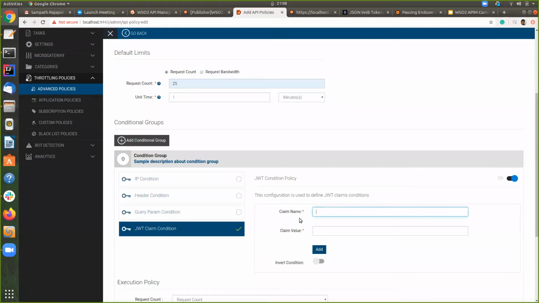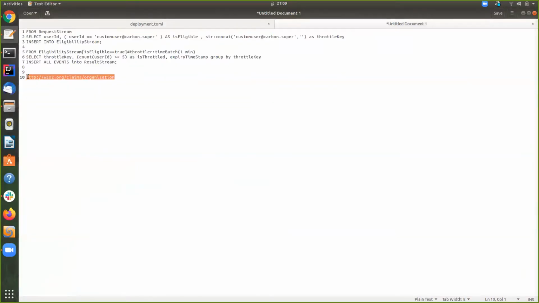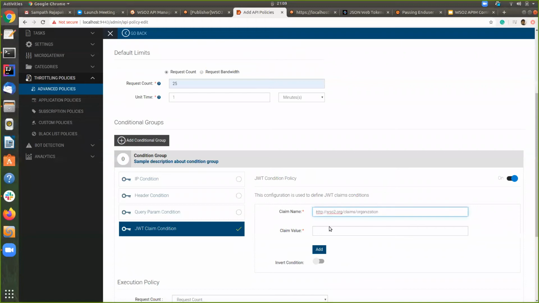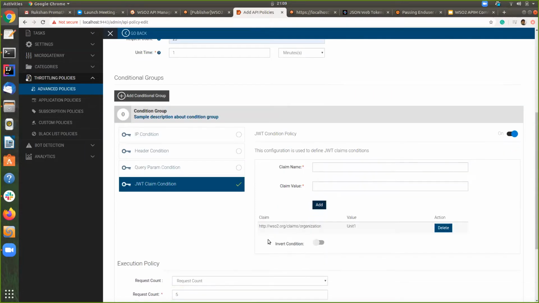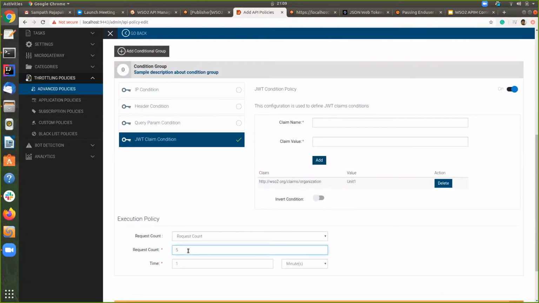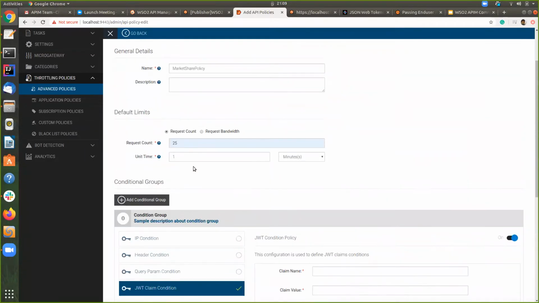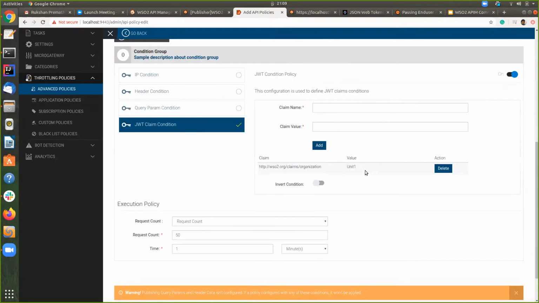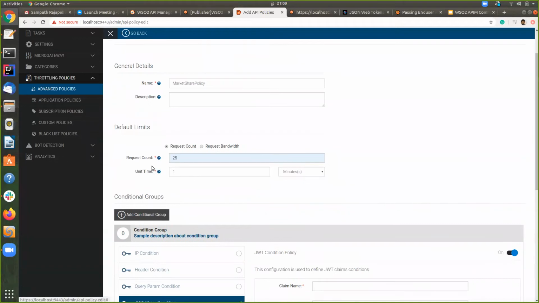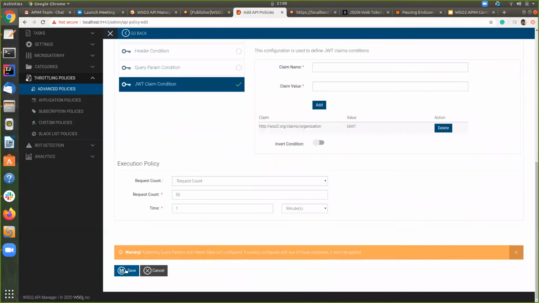As I talked about earlier, we need to provide a claim name and claim value here. For that, I will use the organization claim, and I will put the value as unit 1. Then I will add it. For those users, let's say we need 50. So what we are doing here is, if a user belongs to the unit 1 organization, that particular user can request up to 50, and others can go up to 25. We can save this.